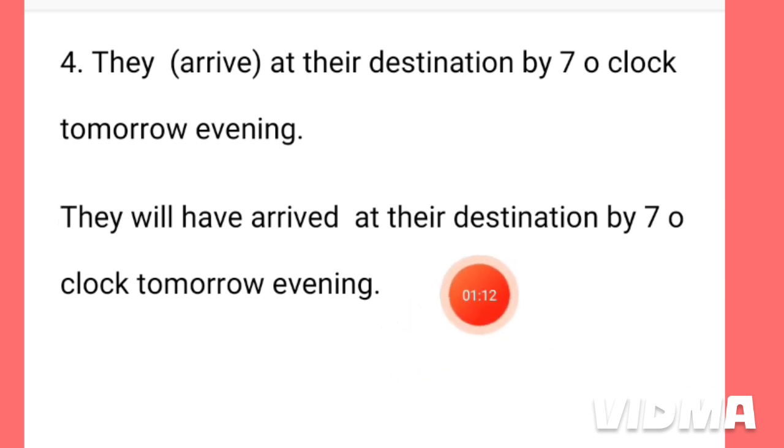Whenever in the sentence by is used in a future tense, this type of sentence will take shall have or will have and the past participle form of the main verb. Here the main verb is arrive, so the past participle form of the verb will be used here. That is why we have written here, they will have arrived at their destination by 7 o'clock tomorrow evening.